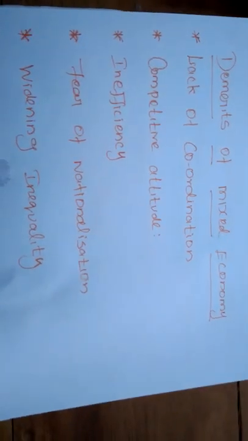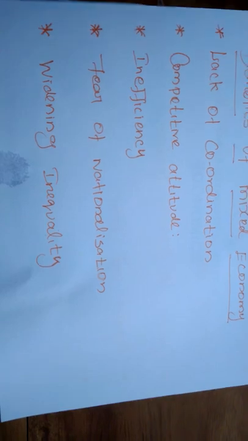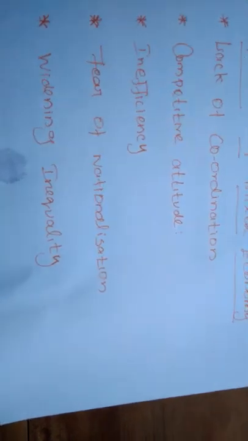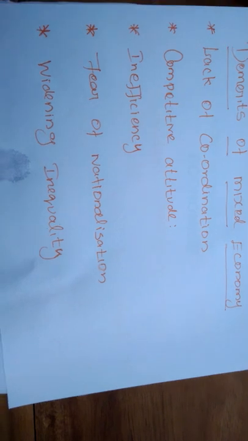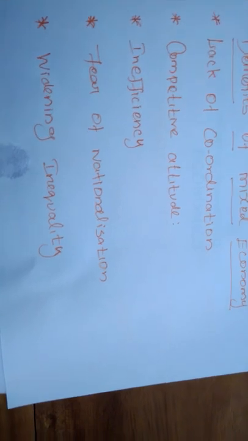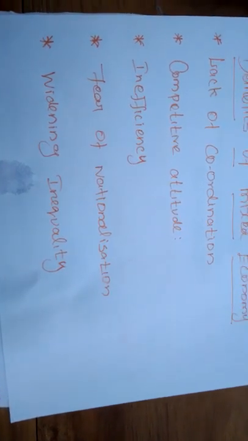Much corruption and red tapism will also be there in the public sector. Red tapism means procrastination in doing work, and much corruption will be formed only in the public sectors. The motivation also will not be higher. In these government organizations, no one will motivate the other workers and laborers, so they will not have any incentives. Because of the lack of incentives, they will not improve their efficiency.